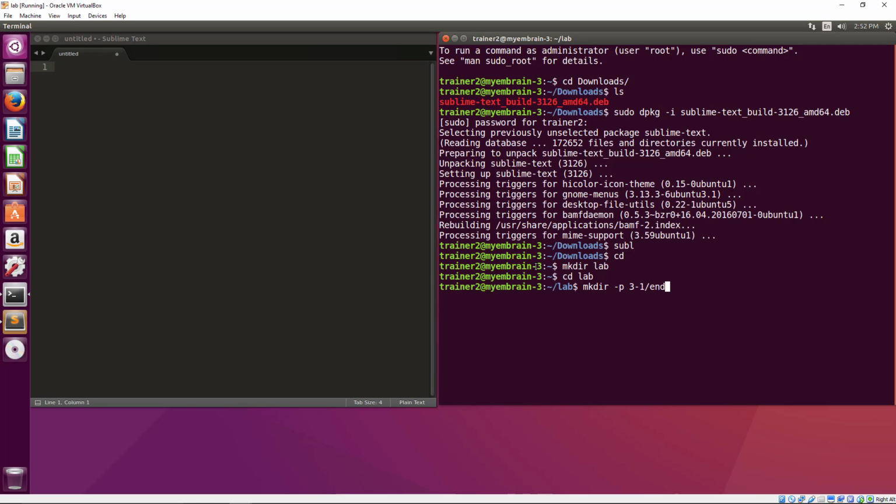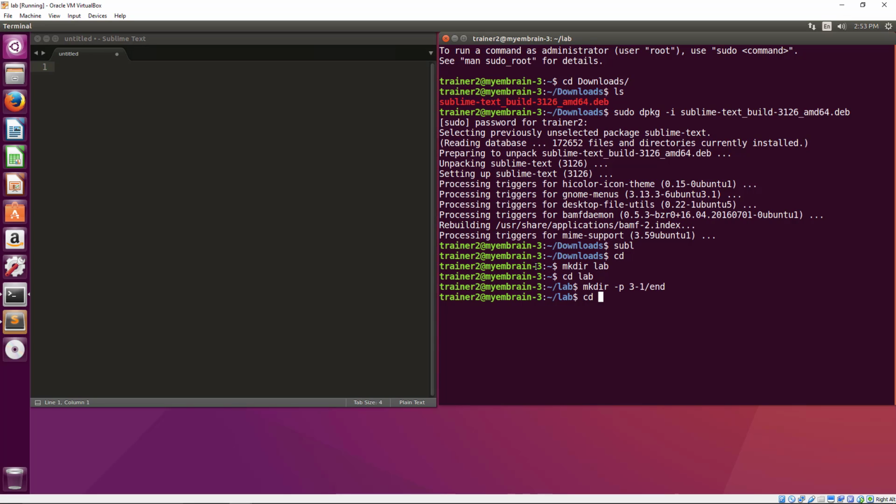So know that mkdir -p will make multiple subdirectories. Otherwise, we have to make the 3.1 and then make again with 3.1/n. With the -p, we can do both at the same time. Okay, and we will cd to that newly created directory.